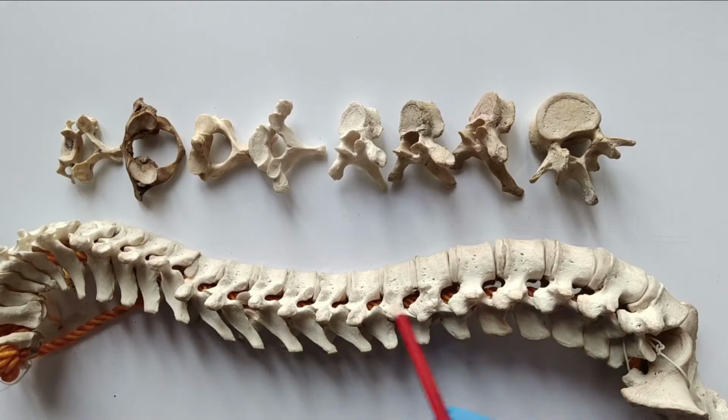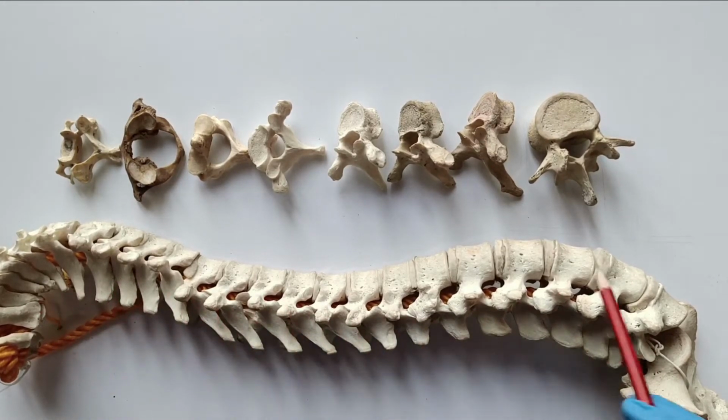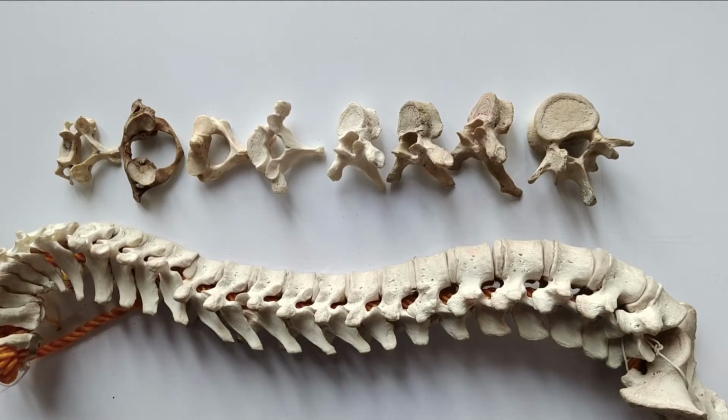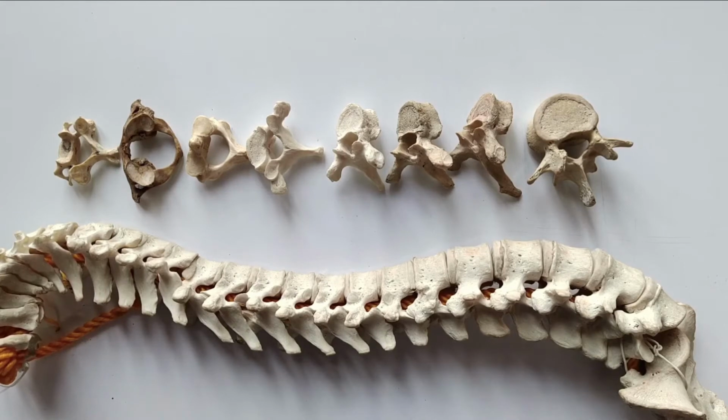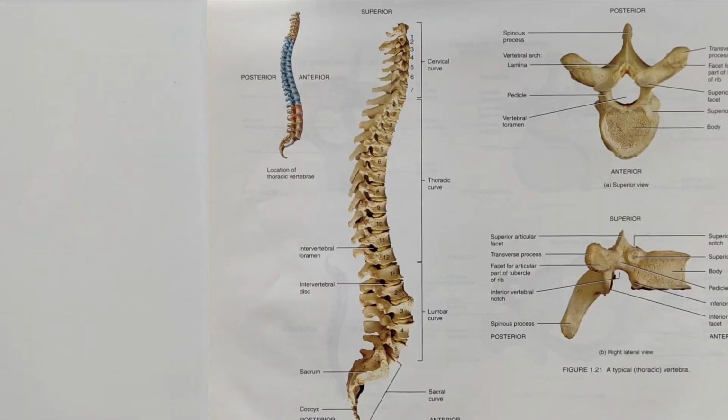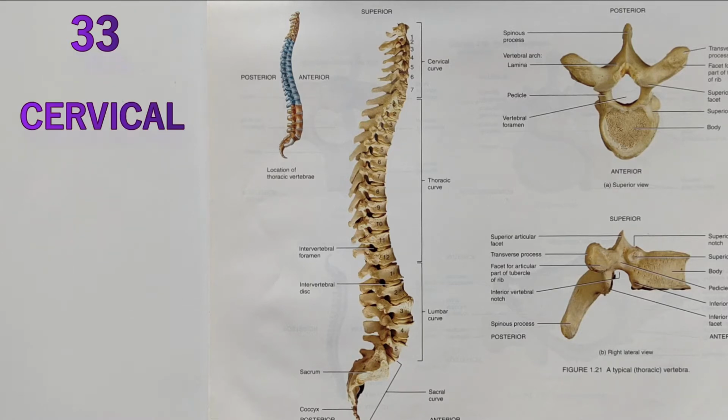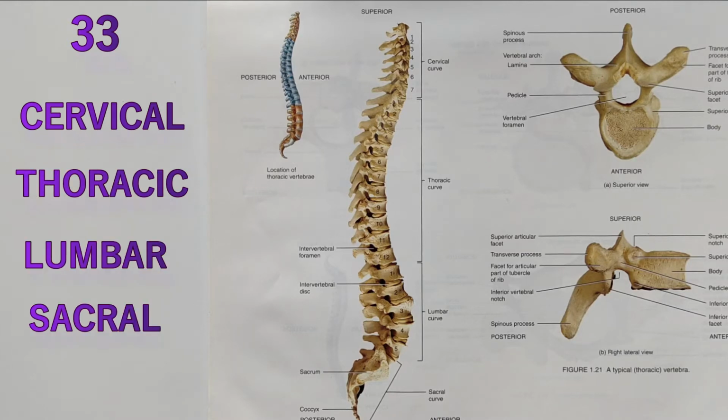of the vertebral column. The vertebral column forms the central axis of the body, and the functions of the vertebral column are: it protects the spinal cord, it supports and transmits the body weight, and it provides movement of the trunk. The vertebrae are 33 in number. The vertebrae are classified and named according to the region in which they lie. These are the cervical vertebrae, the thoracic vertebrae, the lumbar vertebrae, the sacral vertebrae, and the coccygeal vertebrae.